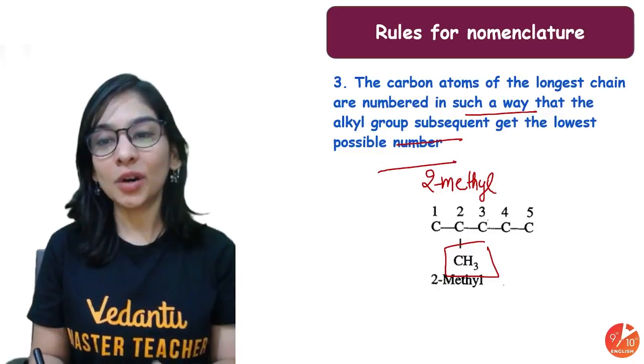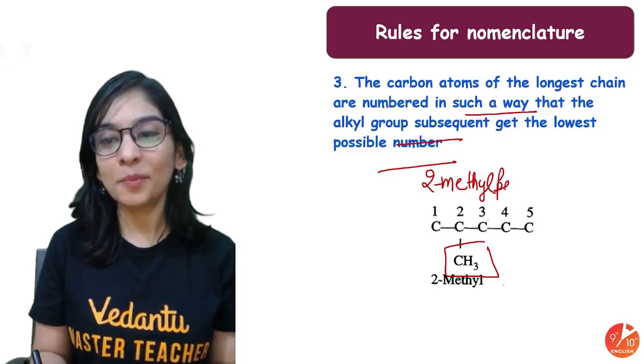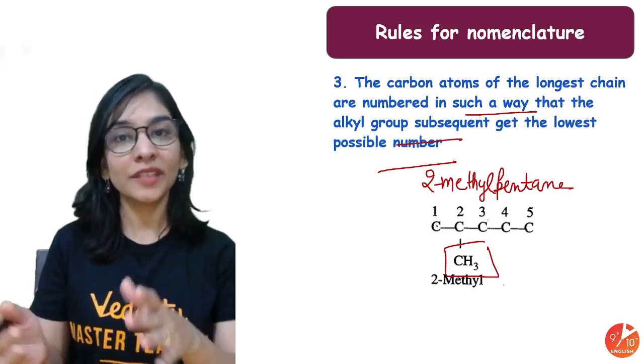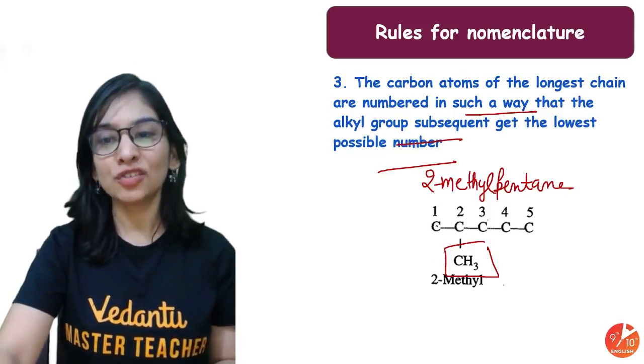Now done about prefix. Let's hit on word root. Root word 5-carbon, pent, having a single bond, is ane. Do not say, ma'am, hydrogen is not there. You can put it. It's just a simple way to show it.